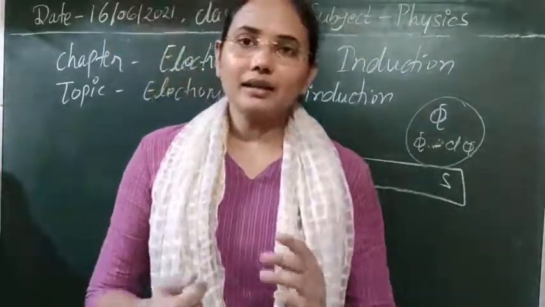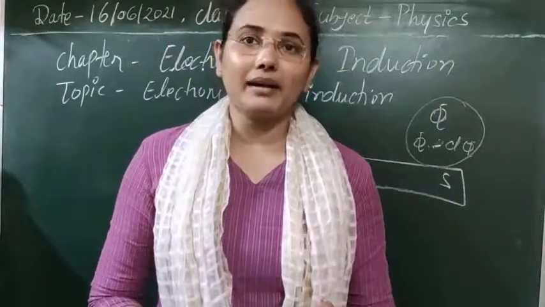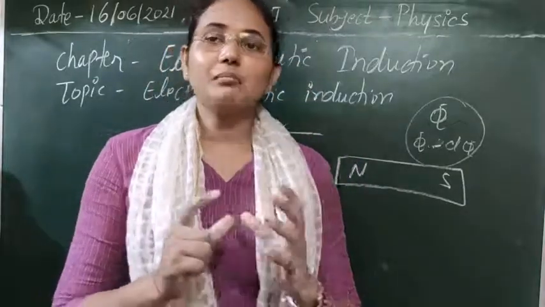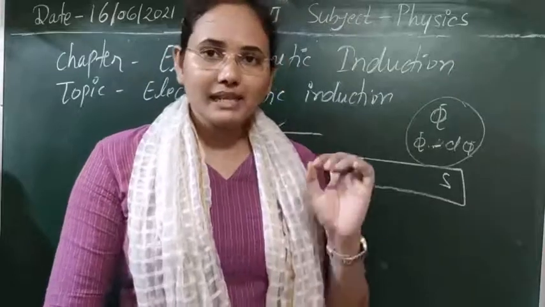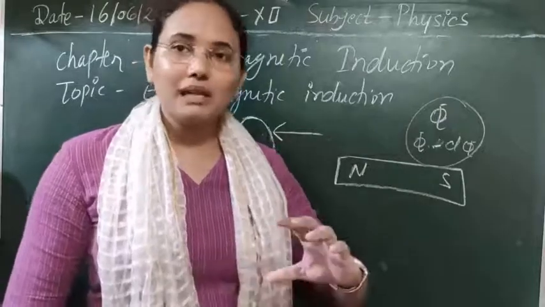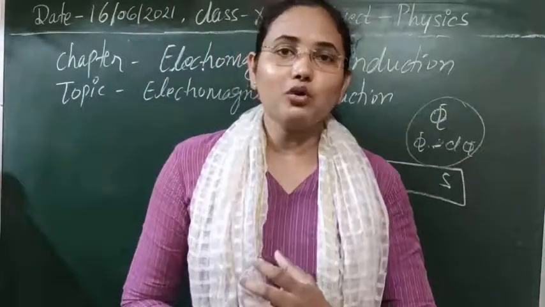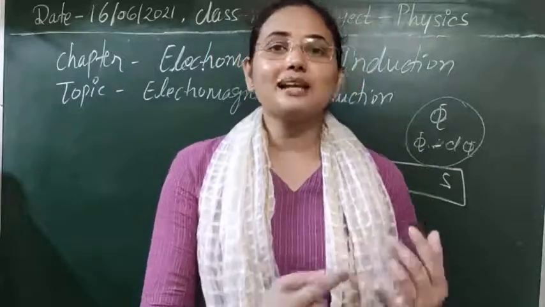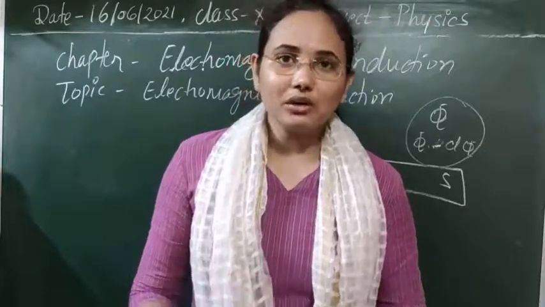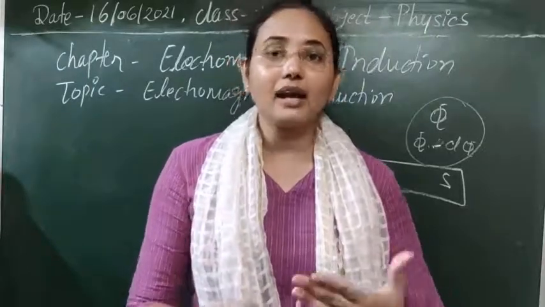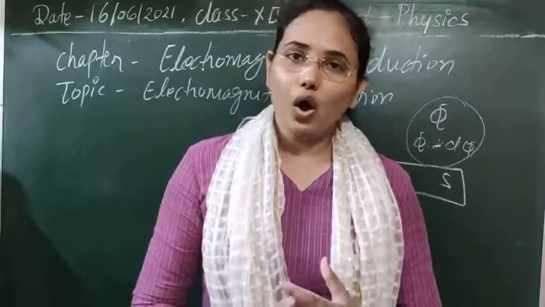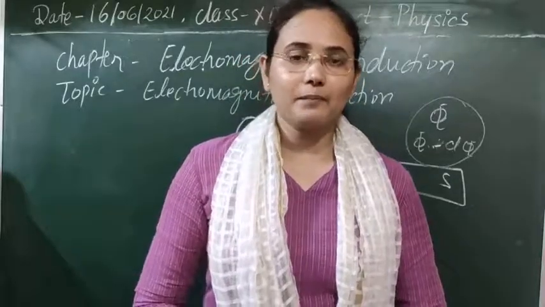So it is not necessary that we have to move the magnet. It is not our case for electromagnetic induction. There should only be a change in magnetic flux linked with the coil. The basic term you have to understand here for electromagnetic induction: it doesn't mean that, like in electrodynamics, a charge should be in motion, or here that the magnet should be in motion. We are talking about the magnetic field varying. Due to the variation of the magnetic field, obviously the field lines will vary and the flux will vary. So the basic requirement for induction is that the magnetic flux or field lines are varying here. Clear, I think.